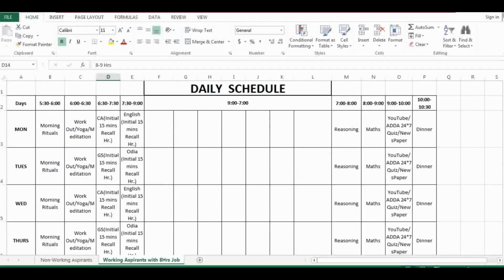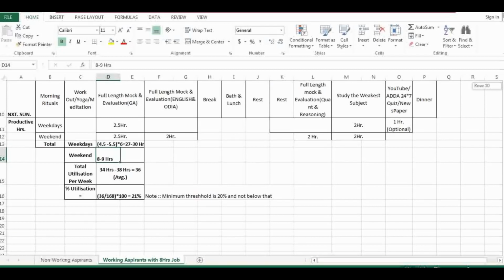So you don't need to bother that the non-working aspirants are studying more, so their performance is going to be better. It's not like that. Whatever hours you are investing, that needs to be mindful, very rigorous, and you should invest attentively. You need not just stick to the timetable, you just need to be focused in those hours, and your focused preparation is also enough to crack the examination. Okay, don't need to bother about it.